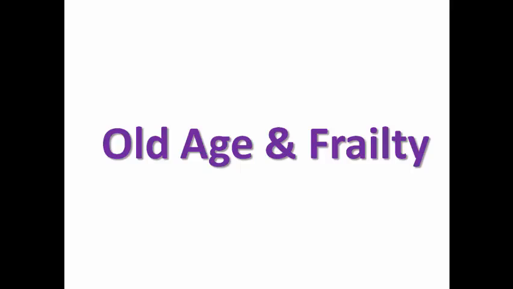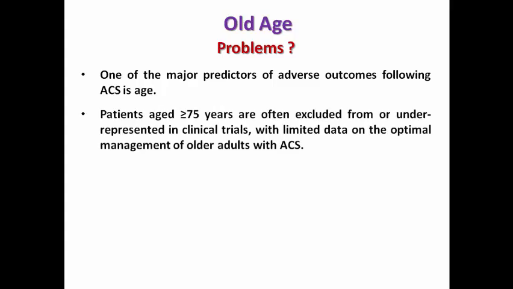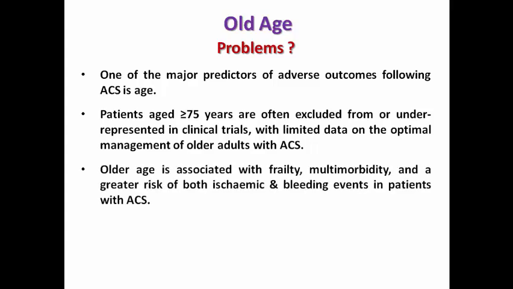Now moving to a famous dilemma in dealing with acute coronary syndrome patients, which is old age and frailty. Old age is one of the major predictors of adverse outcomes following acute coronary syndrome. And the problem is that those more than or equal to 75 years are often excluded or underrepresented in the clinical trials, with limited data on the optimal management of old patients with acute coronary syndrome. And old age is usually associated with frailty, that we are going to speak about shortly, multimorbidity, and a higher risk for post-ischemic events and bleeding events in acute coronary syndrome. That's a big problem, of course.